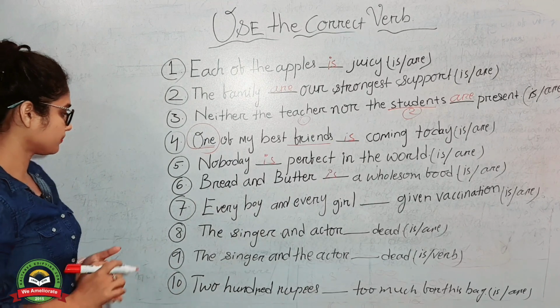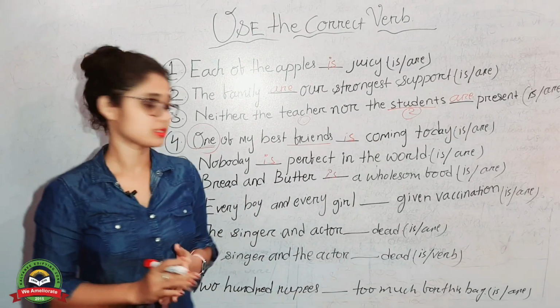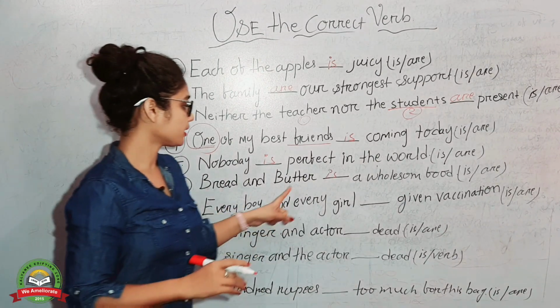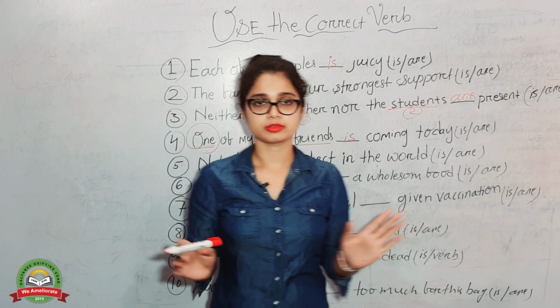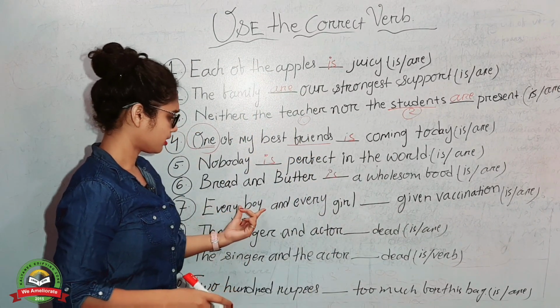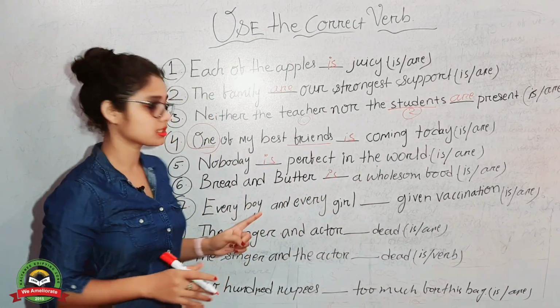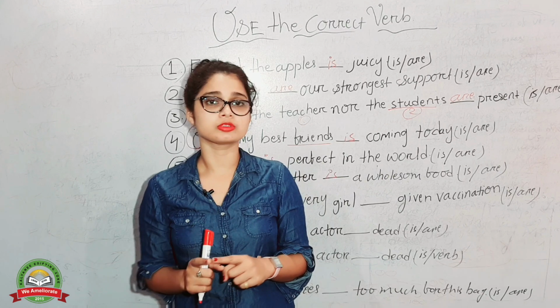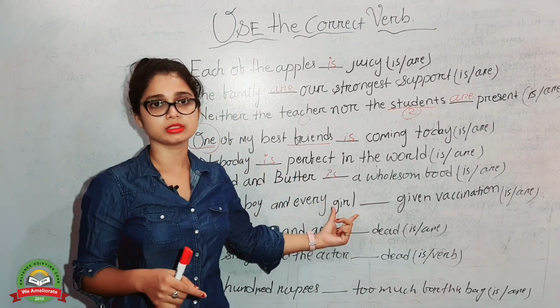And go for the next one. Every boy, yes, it is a wonderful one and you need to know this. Every boy and every girl does given a vaccination. So look at here. Every boy and every girl. When "every" is used before both of the nouns, what is the noun here? Boy and girl.